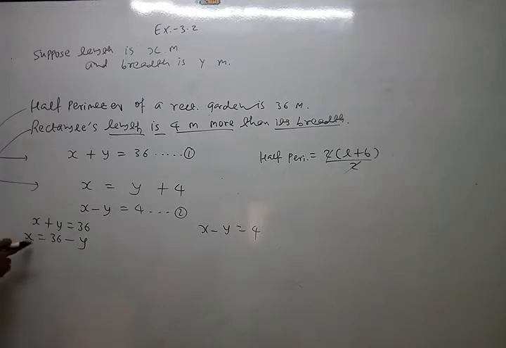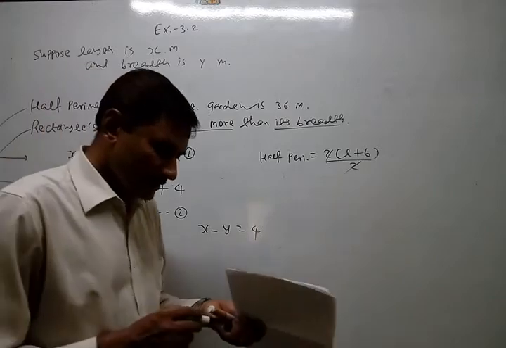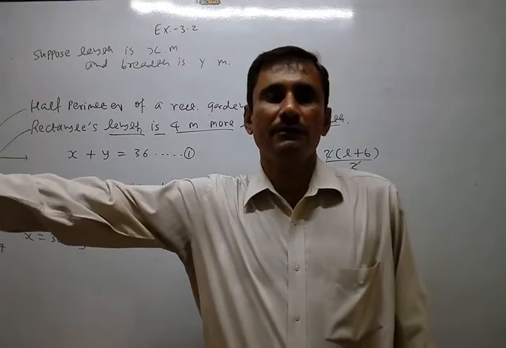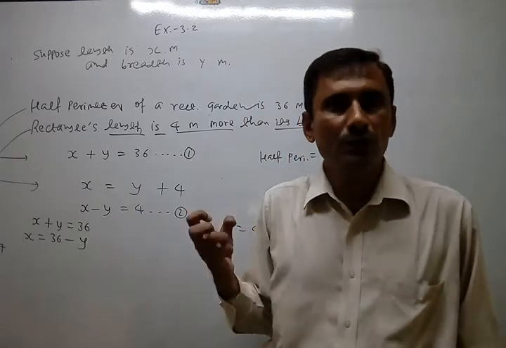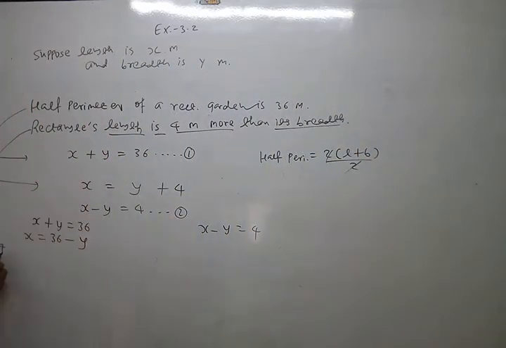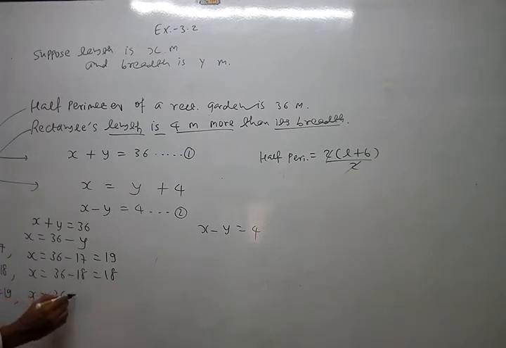Why do I go there? Because if you suppose one variable smaller, then obviously the second one will be larger. We want to avoid that. So I go directly at 18. So x equal to 36 minus 18, equal to 18. Okay. Now if y equal to 17, x equal to 36 minus 17, 19. If y equal to 19, then x equal to 36 minus 19, 17. Okay. So x and y you will get this way.